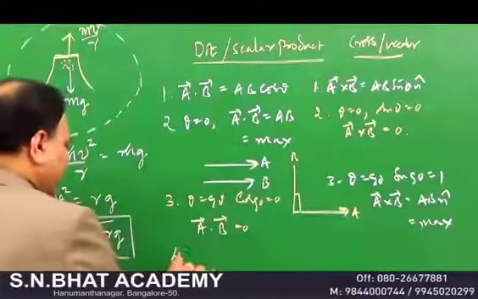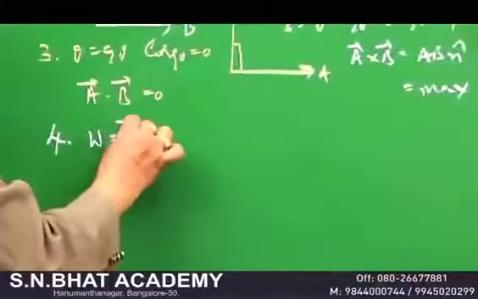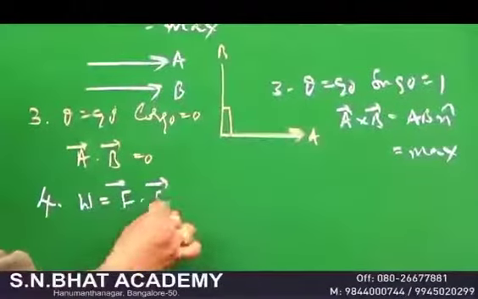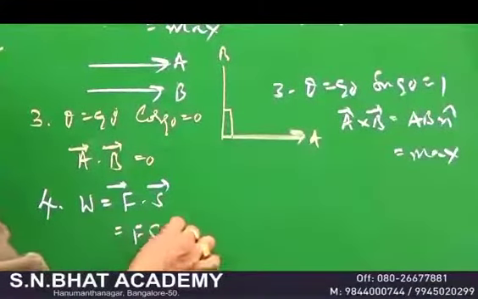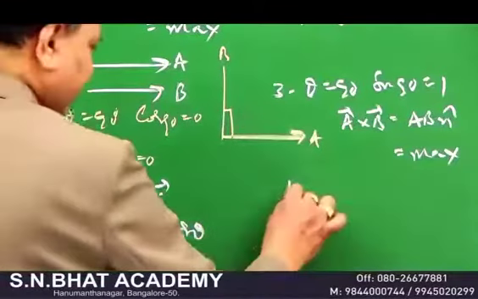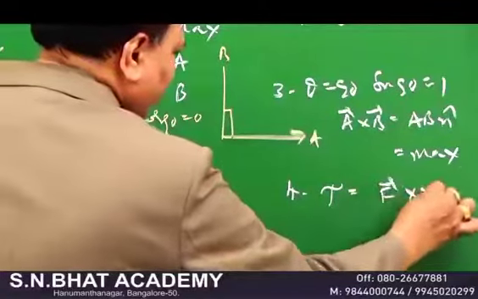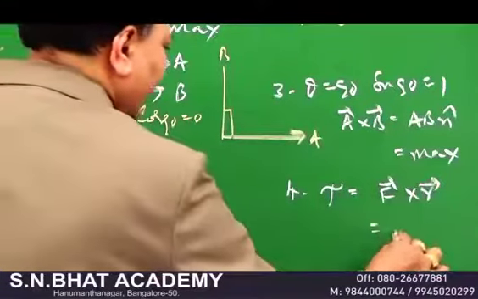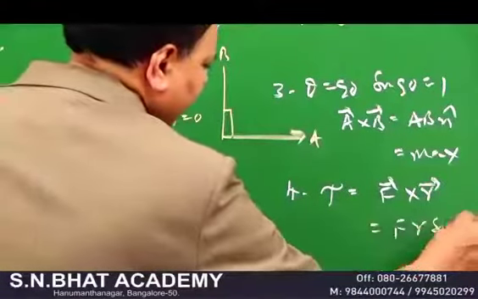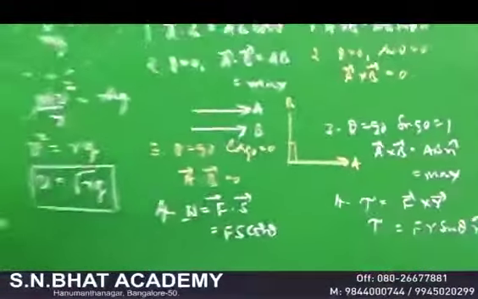Always remember an example for this. The example for the dot product is work done. Your work done is equal to F dot S. Both are vectors, but F S cos theta is the formula, and work is a scalar. In the case of the cross product, torque is given by F cross R, and therefore it is equal to F r sin theta with n cap. So this is an example for the cross product.